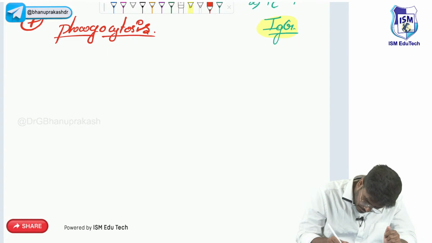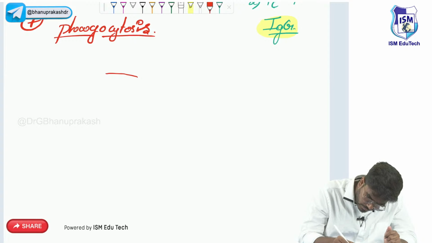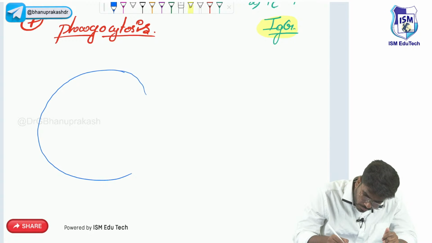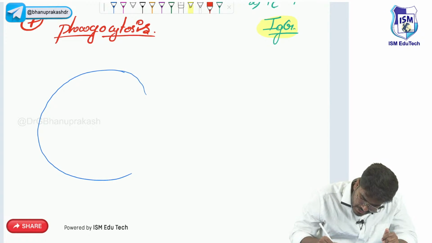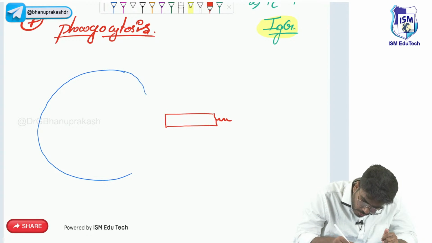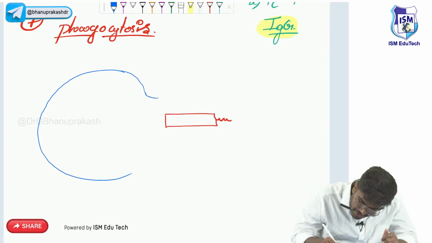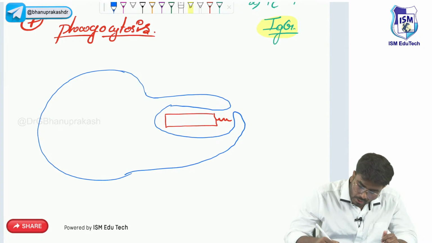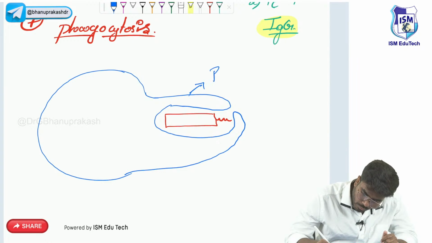Now, here is our neutrophil. Let's take the neutrophil with blue color. This is our neutrophil, and it is now very much angry. Here is a bacteria. Now, what will this neutrophil do? It will extend its membrane around the bacteria. Now these extensions are called pseudopods.